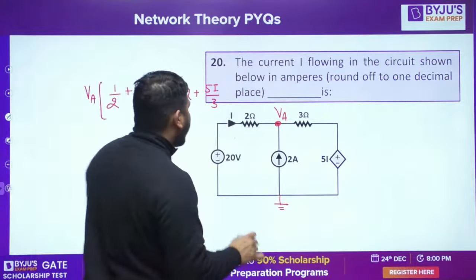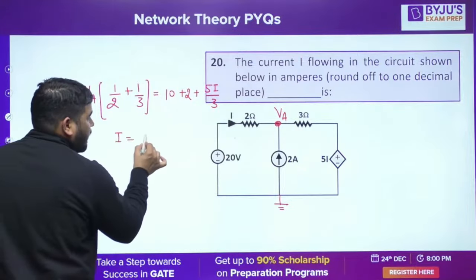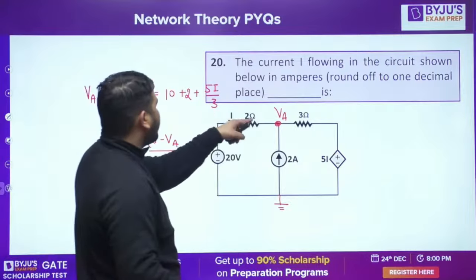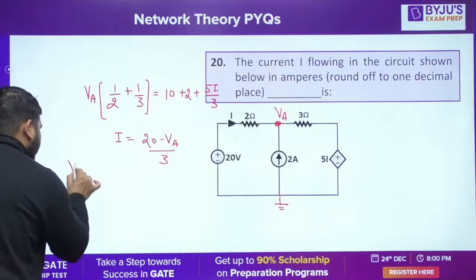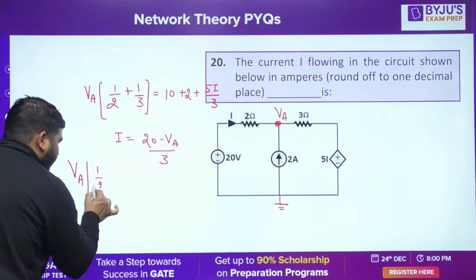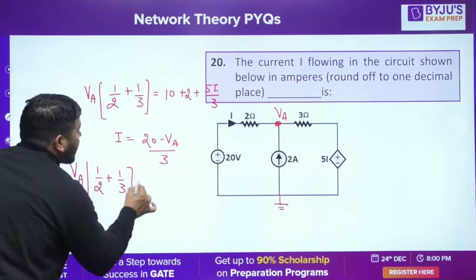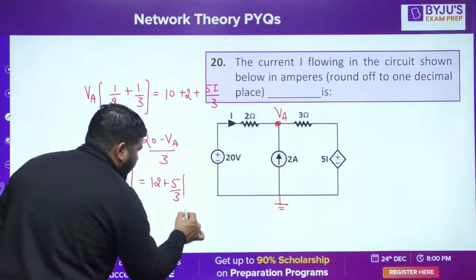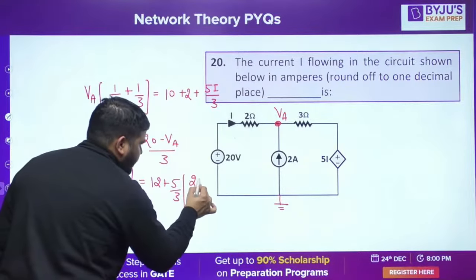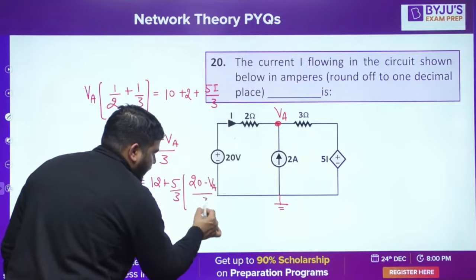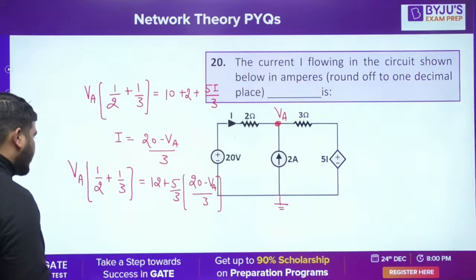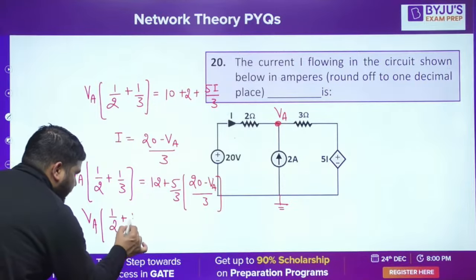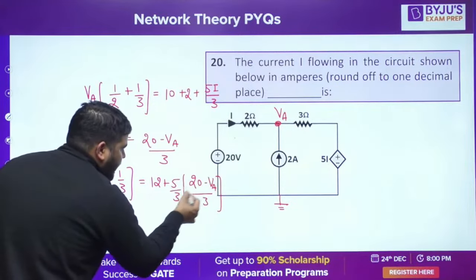Now what is I? I is equal to (20 minus VA) by 3. So you can put this value of I here. So this equation will be VA into (1 by 2 plus 1 by 3) is equal to 12 plus 5 by 3 into I, and the I value is (20 minus VA) by 3. Okay. Now take this VA coefficient on this side. So the coefficient of VA is 1 by 2 plus 1 by 3, and this will be plus 5 by 9.